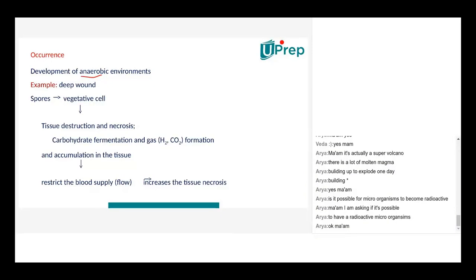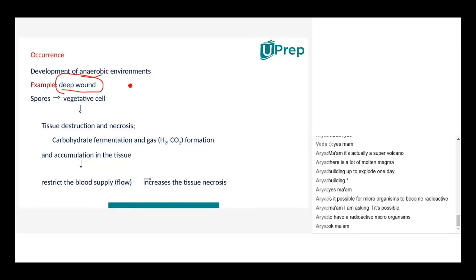For that purpose, I'm showing this slide. See, anaerobic is absence of oxygen. Without oxygen, most living organisms cannot live and grow, including microorganisms, because they are also living organisms. But even under anaerobic conditions, in the absence of oxygen, microorganisms can survive. The best example is a wound made in our body or on an animal body, showing how anaerobic organisms can grow.